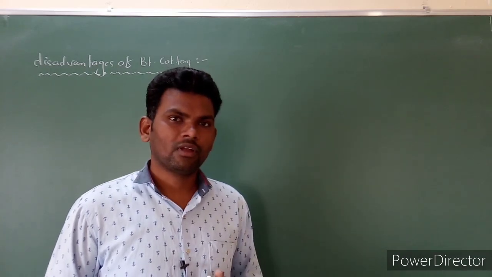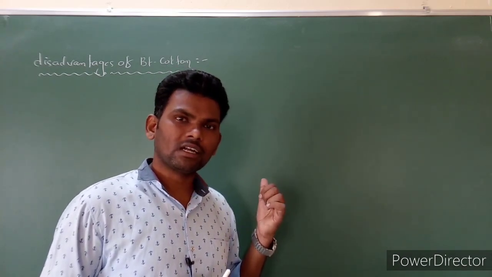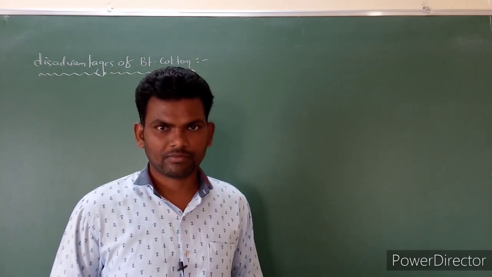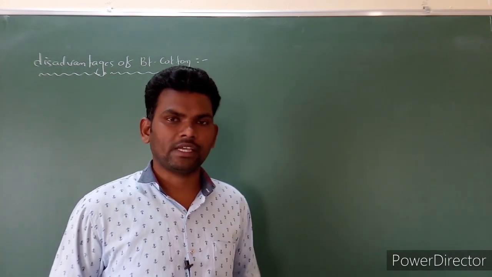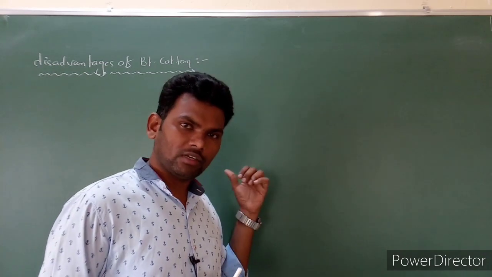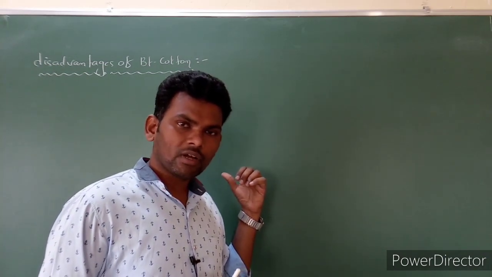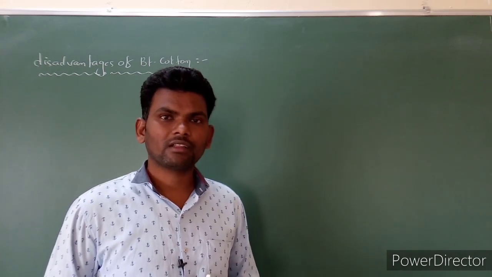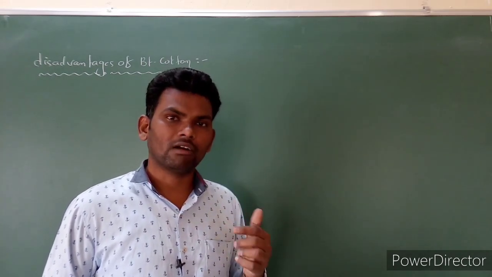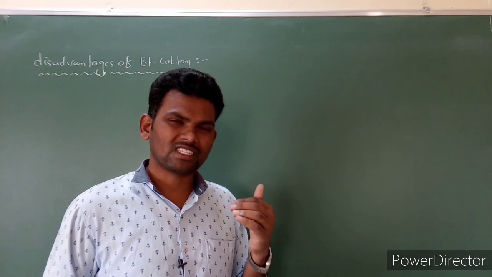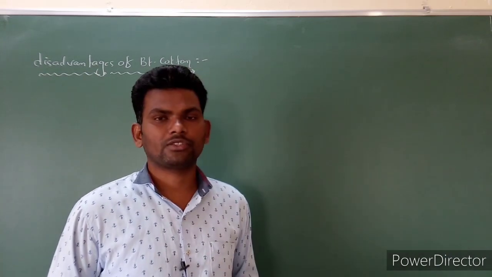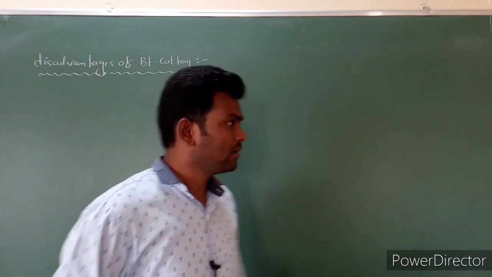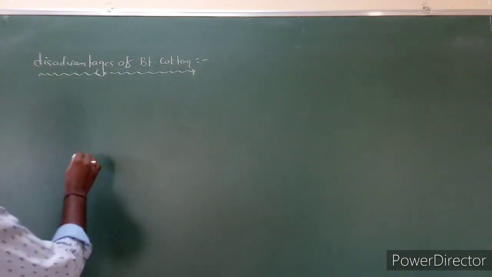And next, Bt cotton seeds are a little bit costly compared with normal seeds. And one more disadvantage is, if Bt cotton is used every year, after 10 or 15 years the insects also develop resistance to Bacillus thuringiensis. So these are the disadvantages. Right? Each and every point.